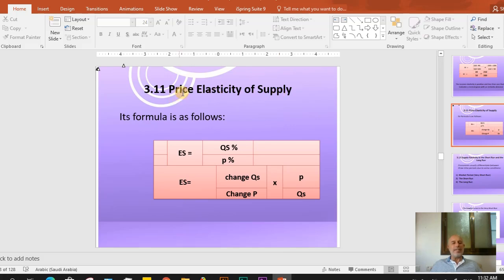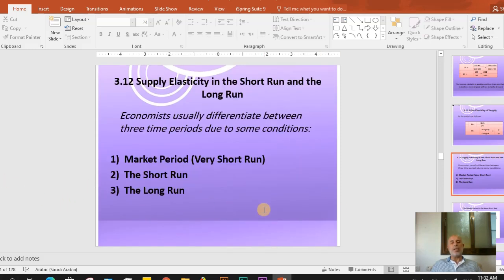When the price increase, supply will increase. So we have a positive relation between the price and the quantity supplied. So when we calculate the elasticity of supply, the sign is positive sign. This is because of the positive relation between price and quantity supplied in general.